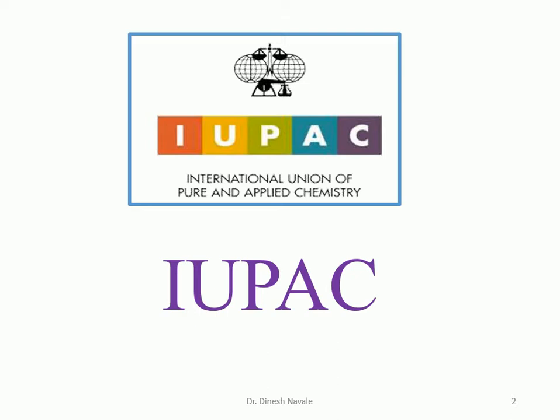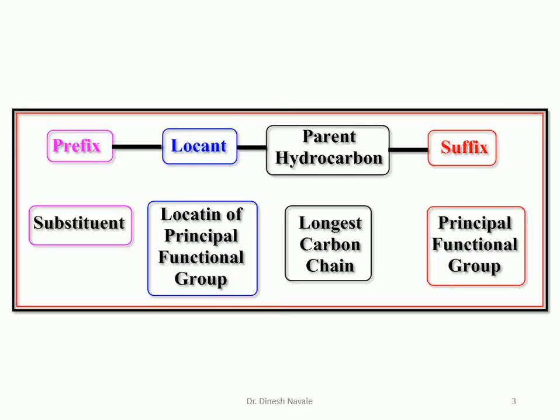This IUPAC is the international scientific organization which has given some of the basic rules while giving the nomenclature to the compound. In case of organic compounds, they have decided some rules. On the basis of these rules, there are four very important things while giving the nomenclature to any organic compound.